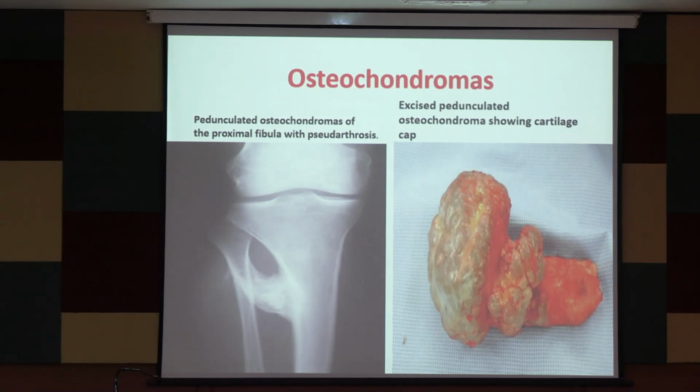But the problem with this lesion is if the cap is more than 15 millimeter in size, and if it is growing continuously, that means it is tending to go into a malignant lesion, and then it can turn into a chondrosarcoma. So these are all precancerous lesions. But if it is solitary, and over the years you have X-rayed the patient at 6 months, 1 month or 1 year intervals and it is not growing in size, you can leave it as that.